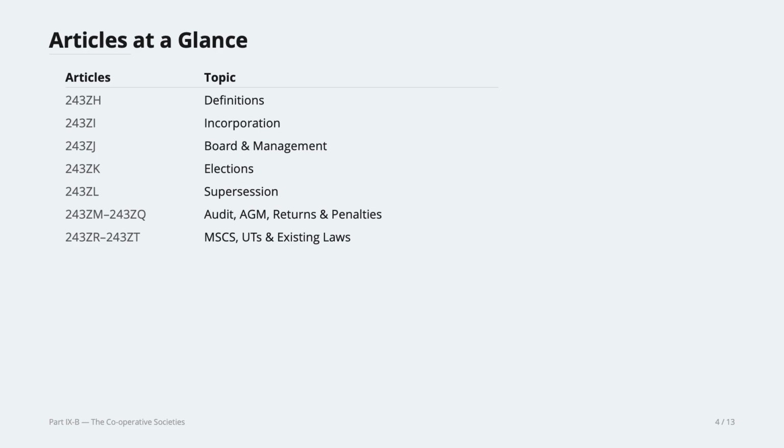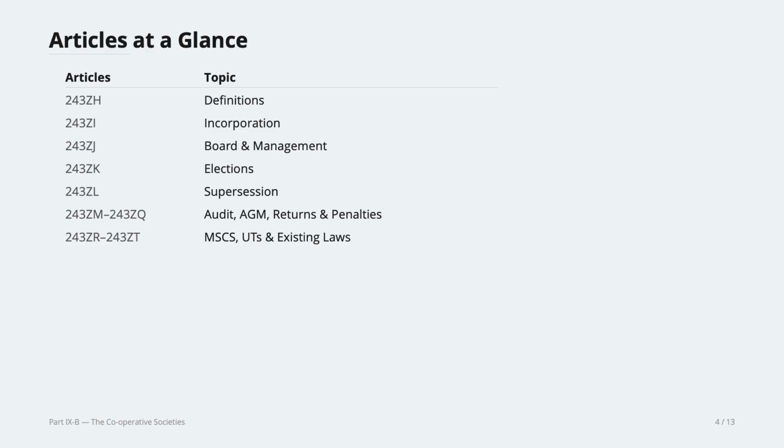Article 243ZJ will entail the board and the management of cooperative societies, how many directors there should be, what the powers and functions of the board members are, and so forth. 243ZK will contain the ways in which elections are held for cooperative societies.